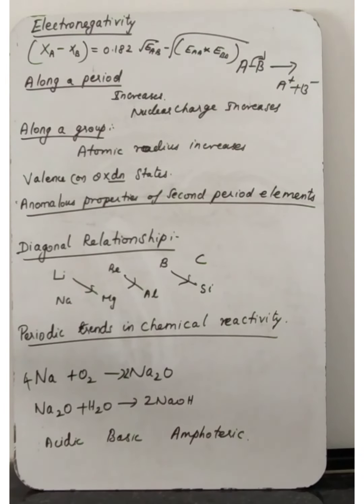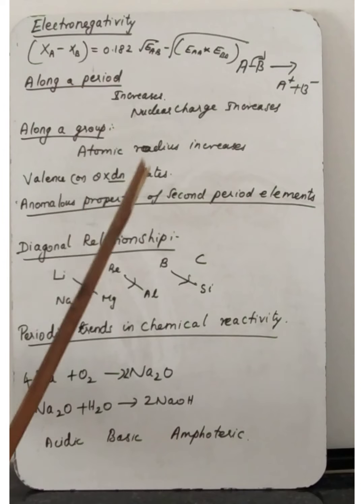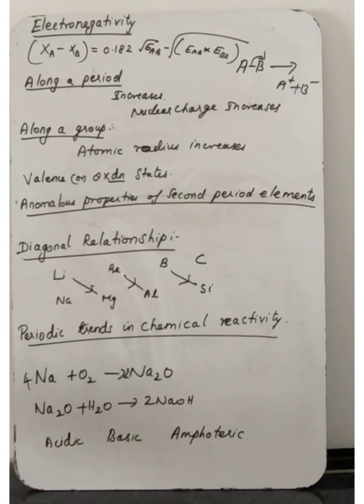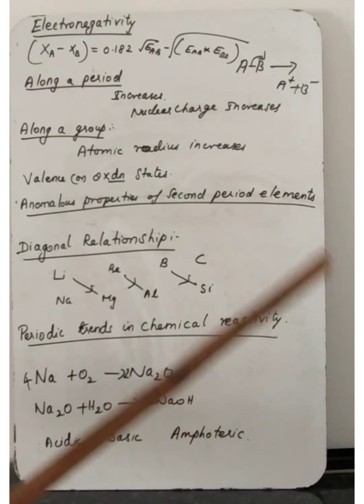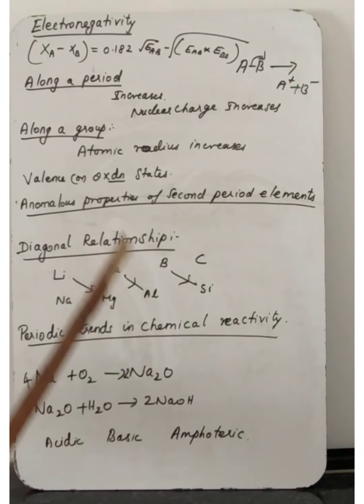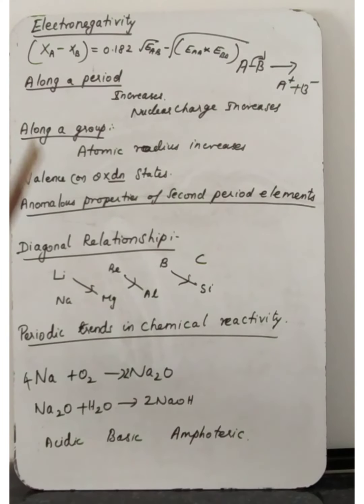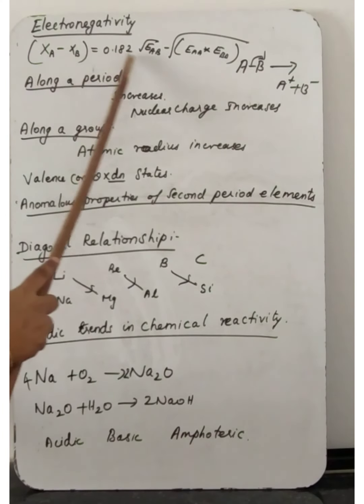Next, electronegativity is not a measurable quantity, so a number of scales are available to calculate its value. One such method was developed by Pauling, which we have already discussed before this class. Using the Pauling scale to determine electronegativity, he arbitrarily, hypothetically, assigned electronegativity values of 2.1 for hydrogen and 4.0 for fluorine, and so on. Based on this scale, the electronegativity values of other elements can also be calculated by using the following expression.